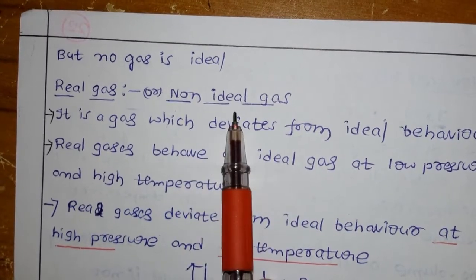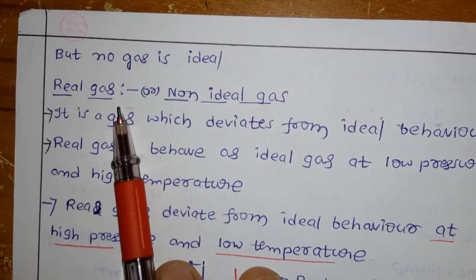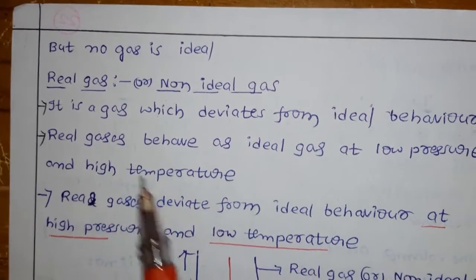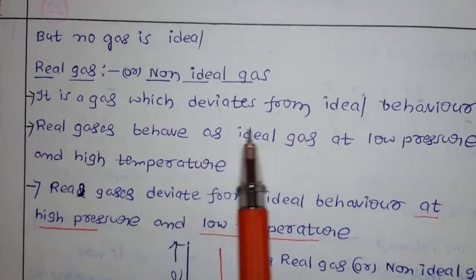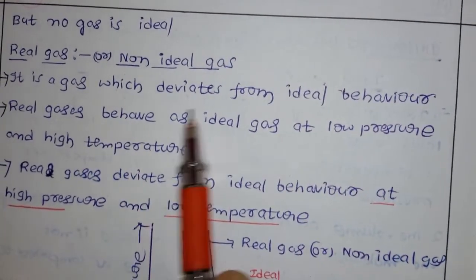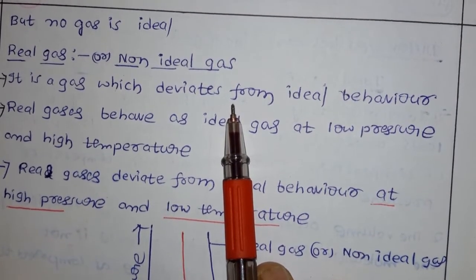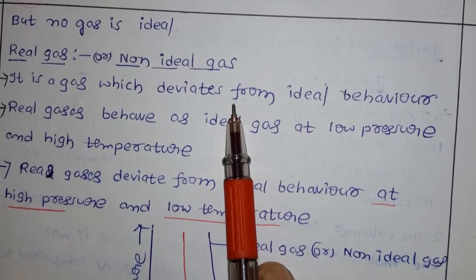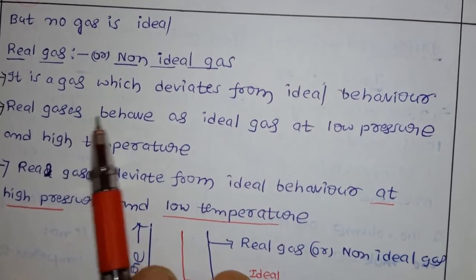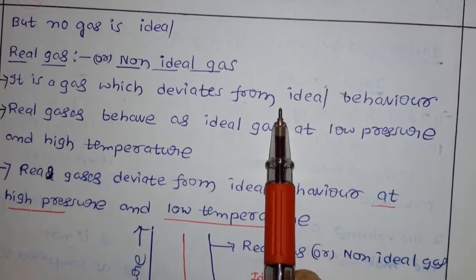Means they are non-ideal or actual gases. What are those gases called? Real gases. A real gas is a gas which deviates from ideal behavior. Already we discussed that a gas which follows all the laws at all temperature and pressure is called an ideal gas. Now what happened here? They are not following all the laws at all temperature and pressure.